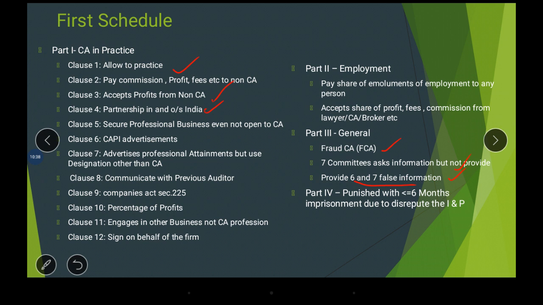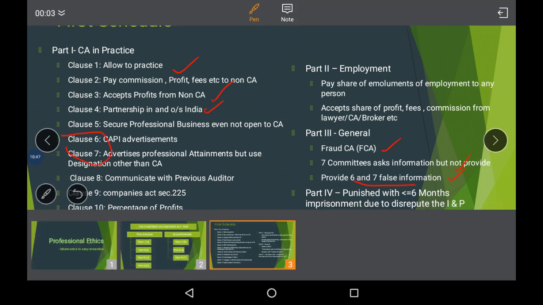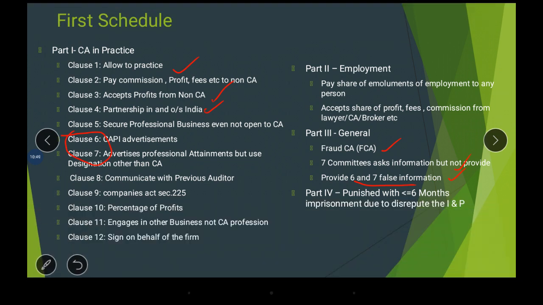What the 6 and 7 are talking about here is the 6 and 7 of this Part 1 of the First Schedule. So remember that the 6 and 7, the false information, is talking about Part 1 of the First Schedule. So he gave the false information.